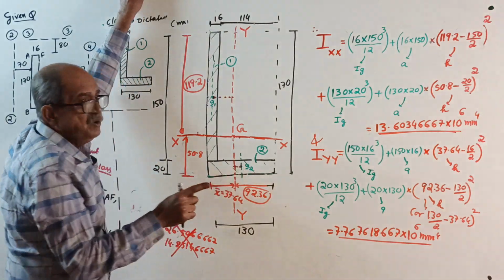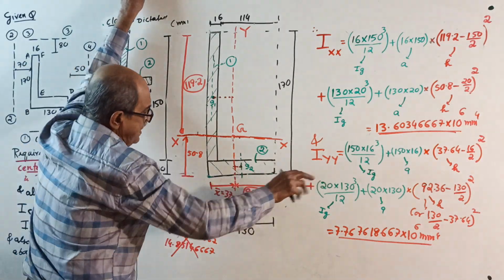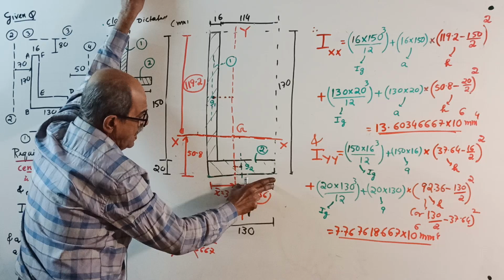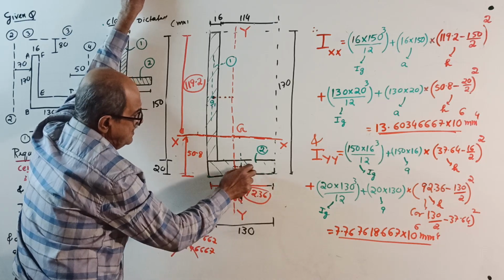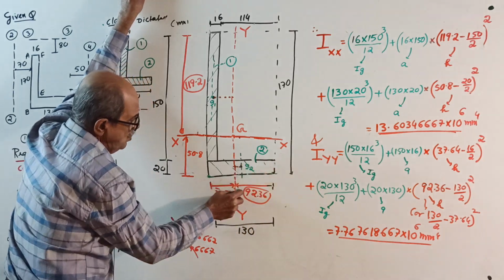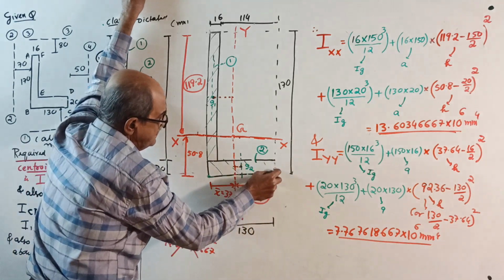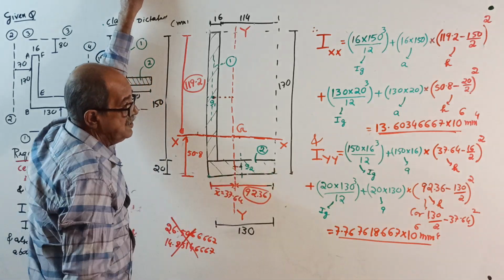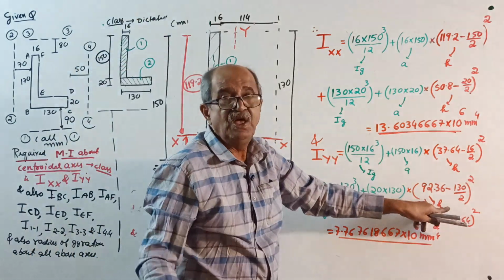That distance you can do in 2 different ways. If you look this way, 92.36 is this distance. This is 130, and centroid is at half of 130. So (92.36 minus 130 by 2) whole square is h.